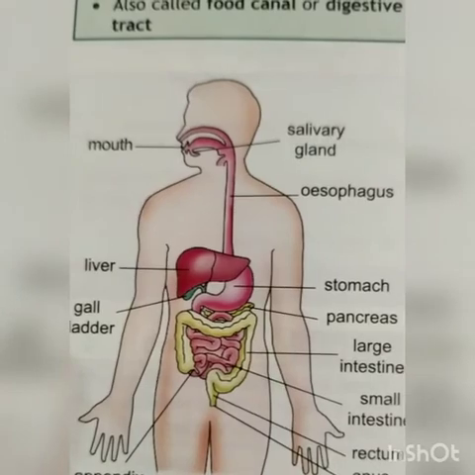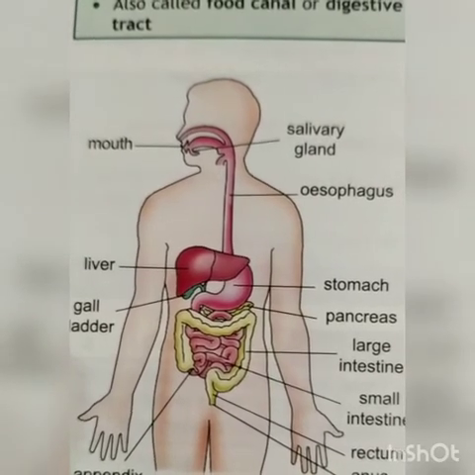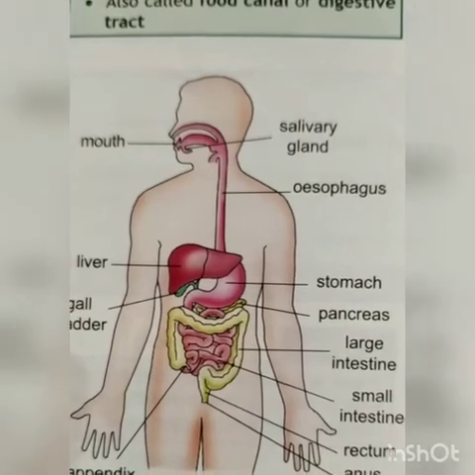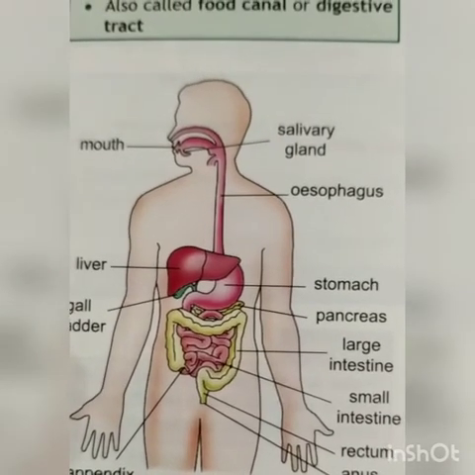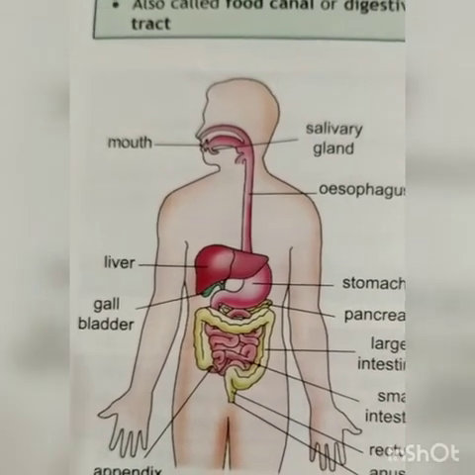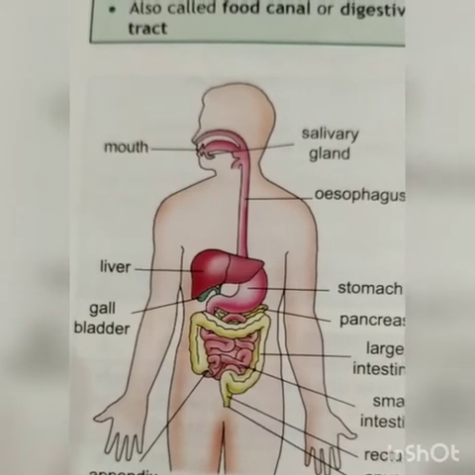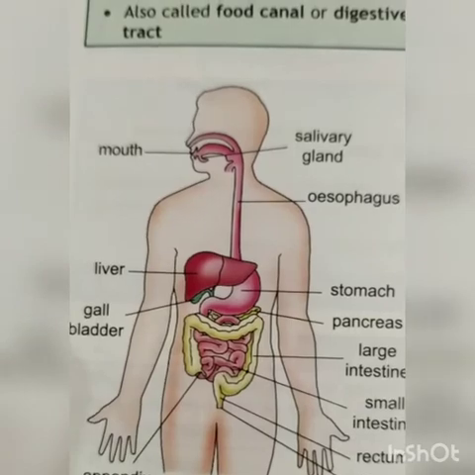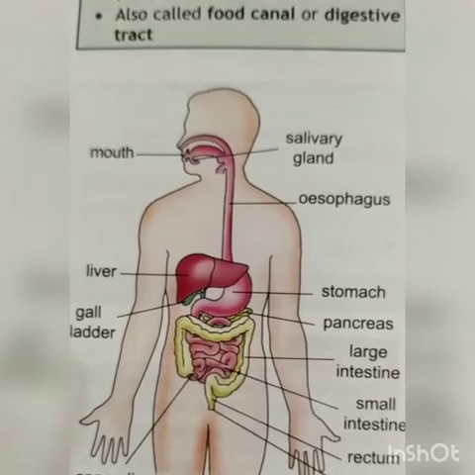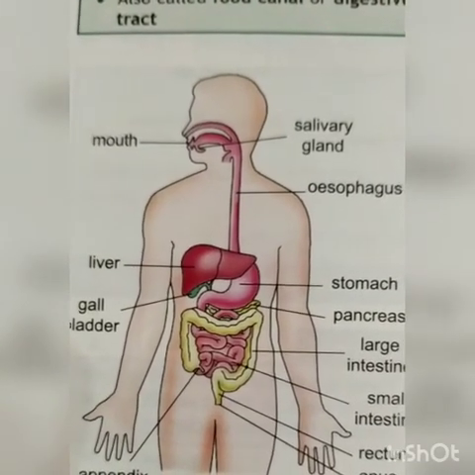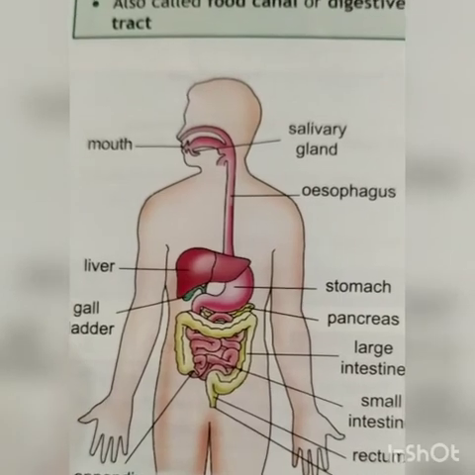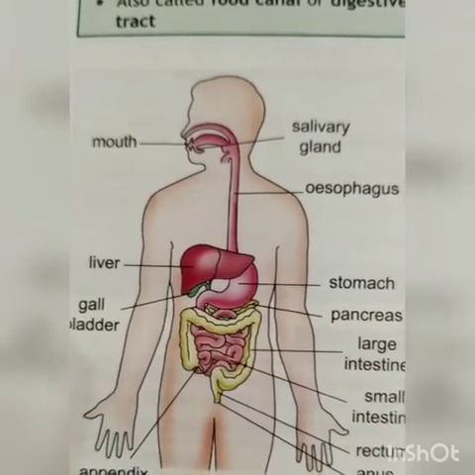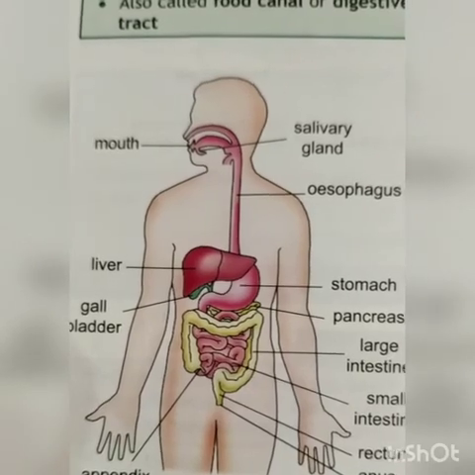In this way, our food breaks down completely into very small water soluble substances like glucose, fatty acids, and amino acids. This is called digested food. Now, the food is completely digested in the small intestine. Then the second process which takes place in the small intestine is absorption of digested food. The digested food can now pass into the blood vessels in the walls of the small intestine.